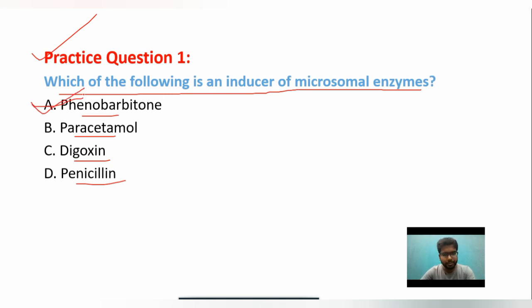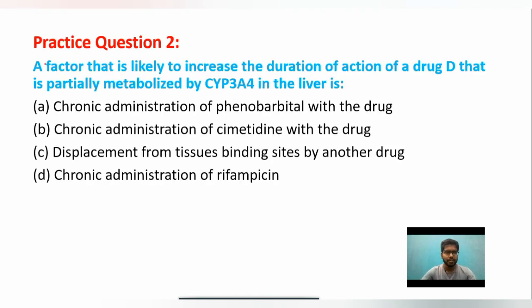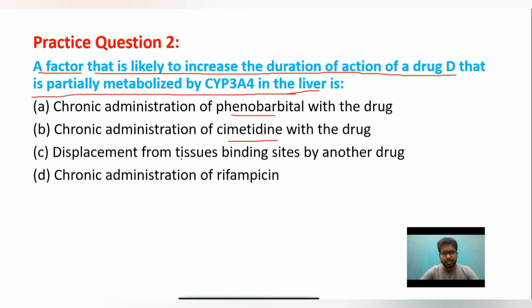Then the next question: a factor that is likely to increase the duration of action of a drug D that is partially metabolized by CYP3A4 in the liver. Options: A, chronic administration of phenobarbital; B, chronic administration of cimetidine; C, displacement from tissue binding sites by another drug; D, chronic administration of rifampicin.